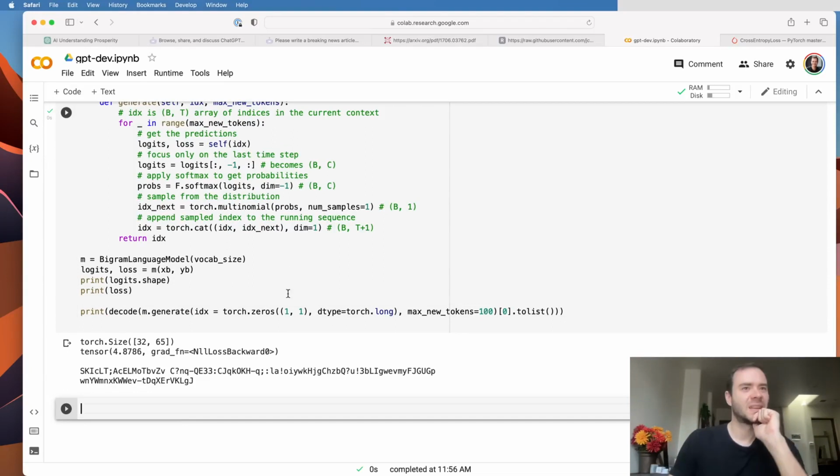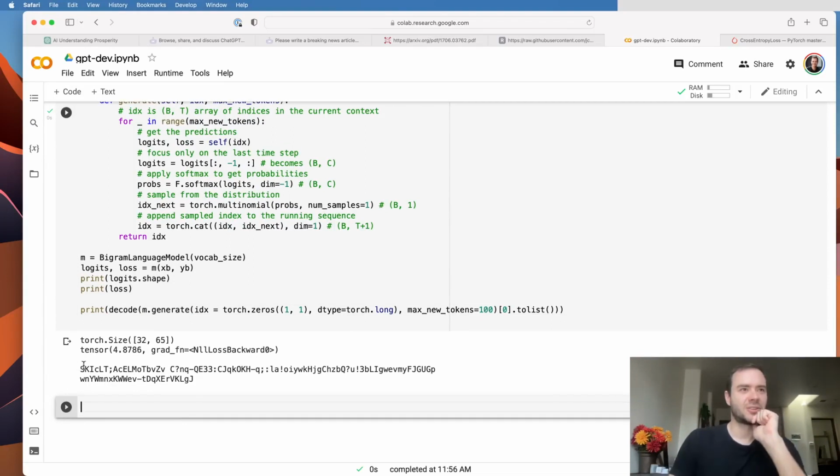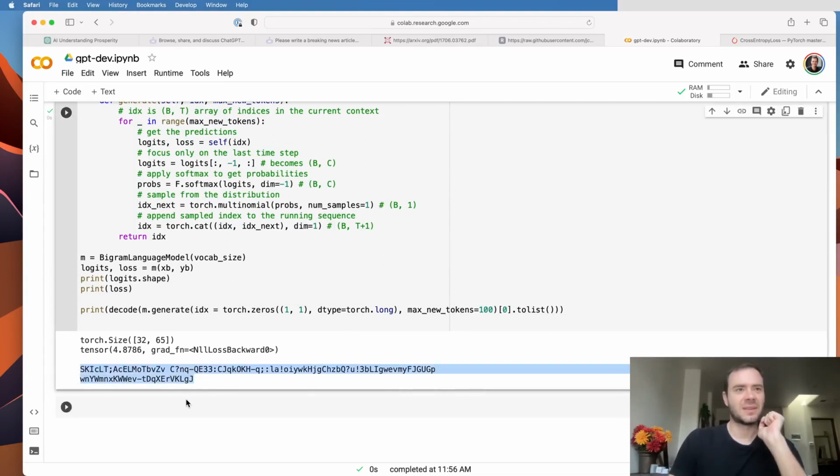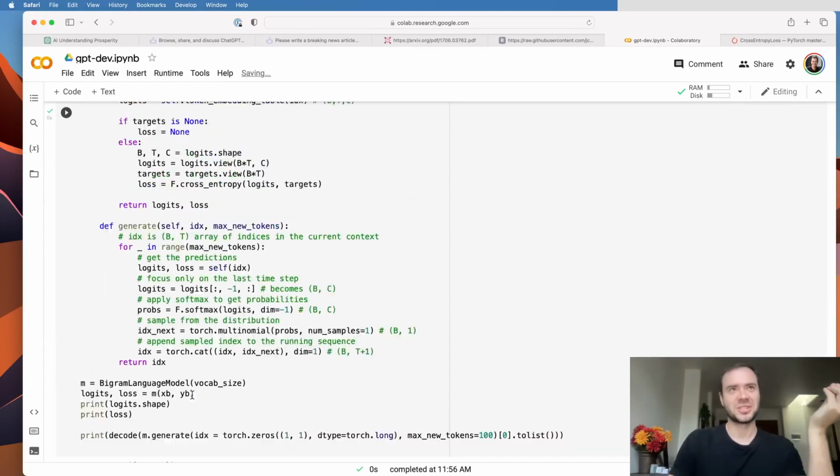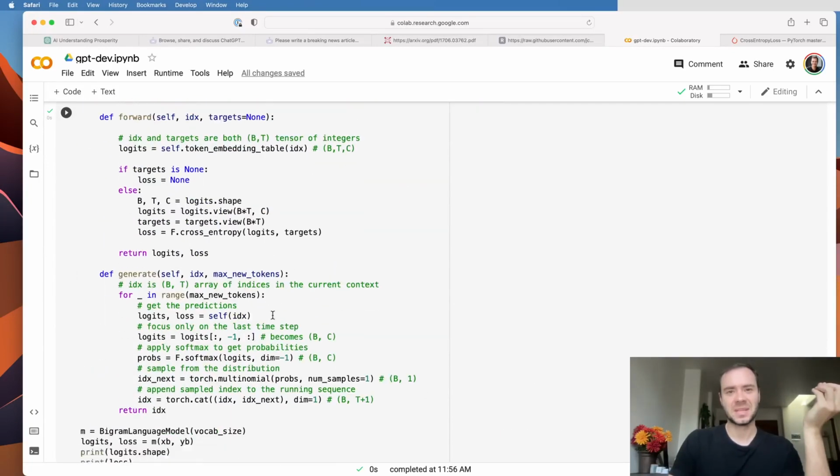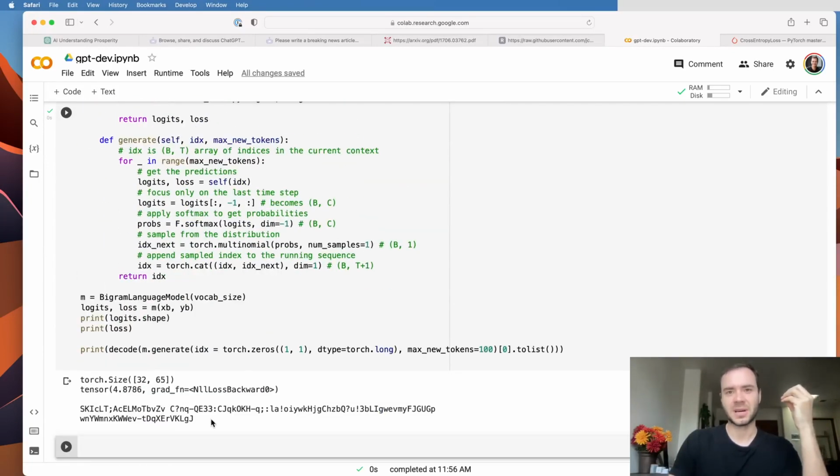Let's run. And here's the generation that we achieved. So obviously it's garbage, and the reason it's garbage is because this is a totally random model. So next up, we're going to want to train this model.